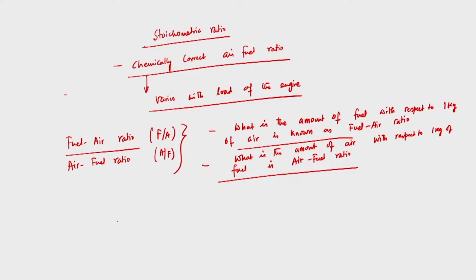Let us consider a fuel; fuels are normally hydrocarbons. We will discuss one day that fuels are normally a family of hydrocarbons, depending upon whether they are used for SI engines or CI engines. If you need to calculate the chemically correct air-fuel ratio or fuel-air ratio for a given fuel, how do I calculate it? For that we will take up an example.